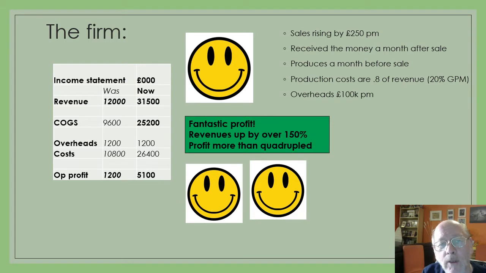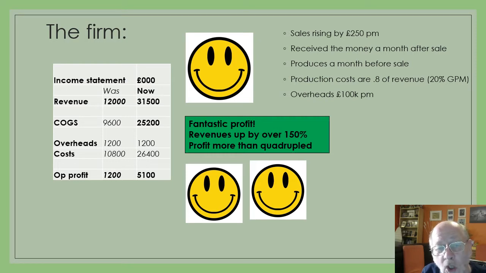Well, the income statement is absolutely fantastic. Remember, in the previous year we were selling £12 million worth of goods. Now that has gone up by more than 2.5 times, up to £31.5 million. The cost of goods sold, well, that's going to rise, of course. It's going to be 80% of the revenues. So our cost of goods sold is now 25.2 million.